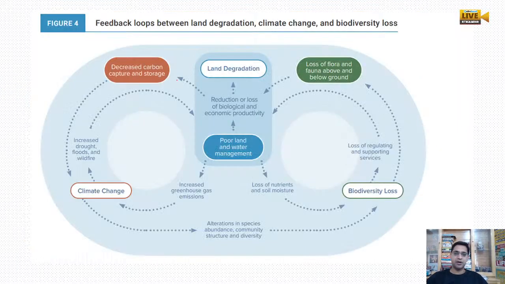Okay, this is the diagram we wanted to discuss, it is like a flow chart, right? If biodiversity loss is happening, regulation services are hurting, there is loss of flora and fauna, and land degradation. If climate change is happening, there is drought and flood and wildfire, decreased carbon capture and storage, and again land degradation. So this is how things have been linked up.